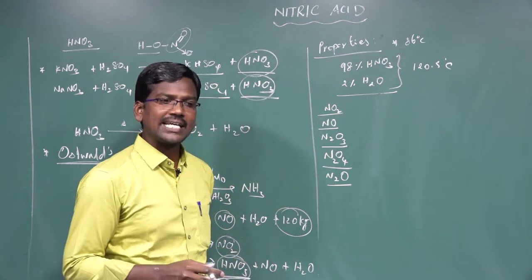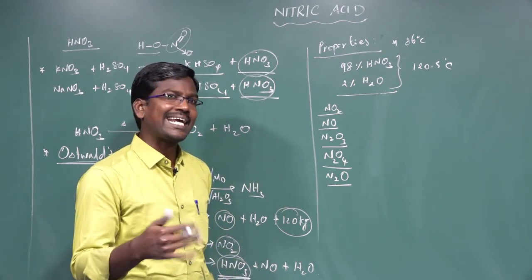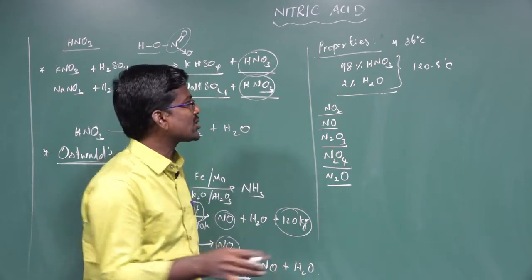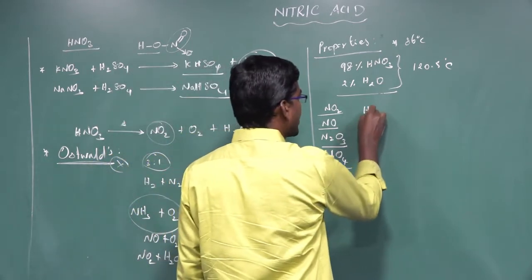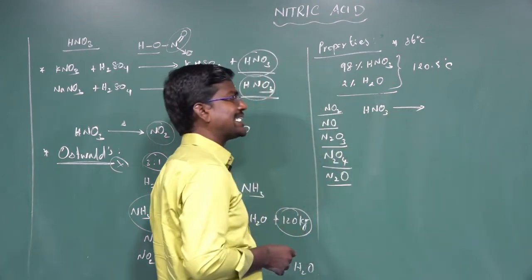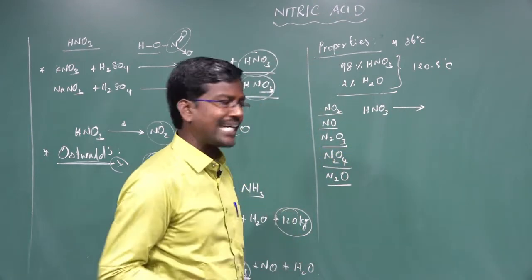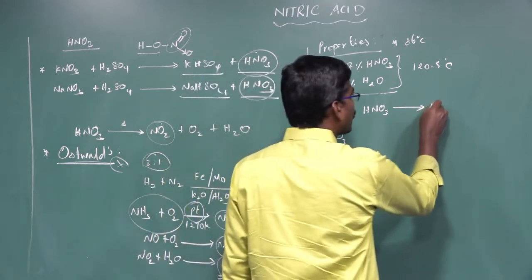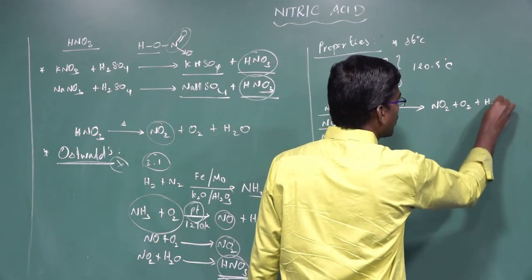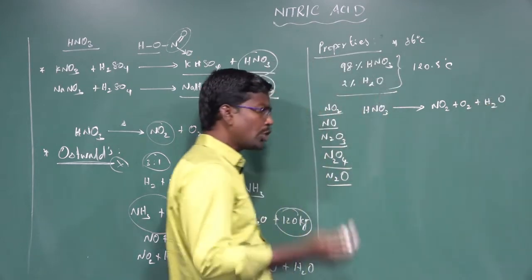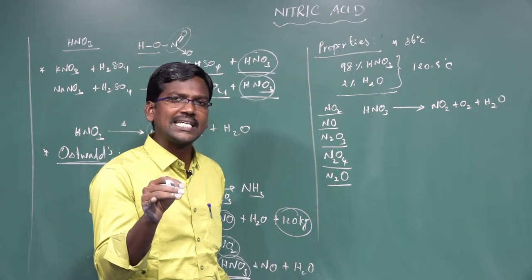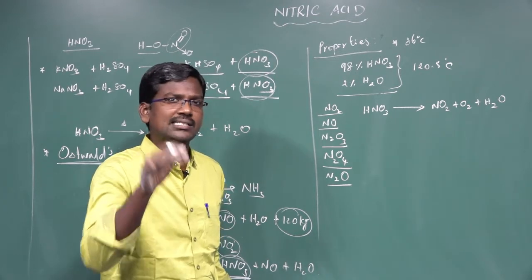Nitric acid is decomposed when heated or exposed to sunlight. HNO3, exposed to sunlight or heated to high temperature, dissociates to form nitrogen dioxide, oxygen gas, and water, H2O. Due to this reaction, pure or concentrated nitric acid turns yellow on standing.